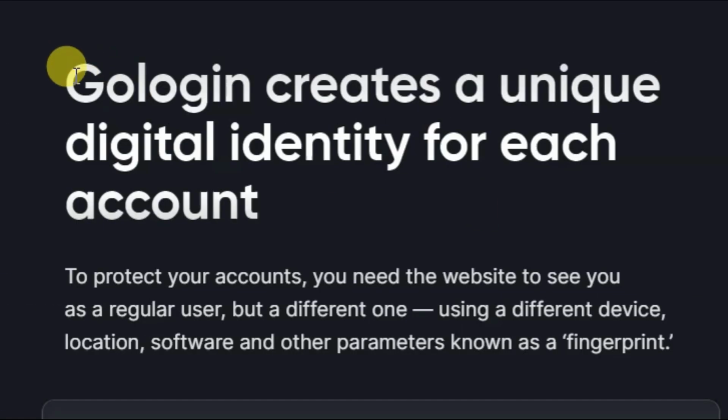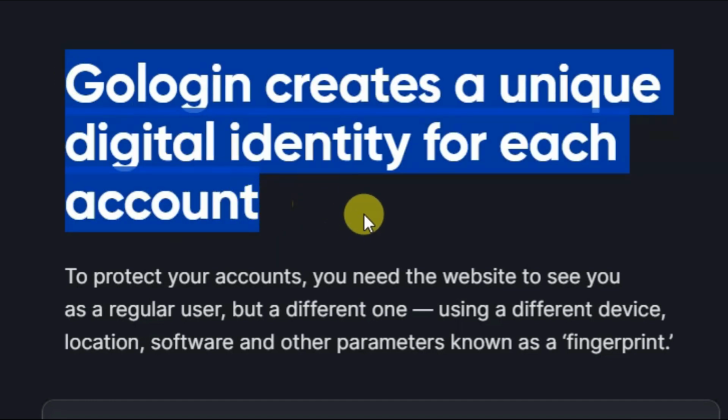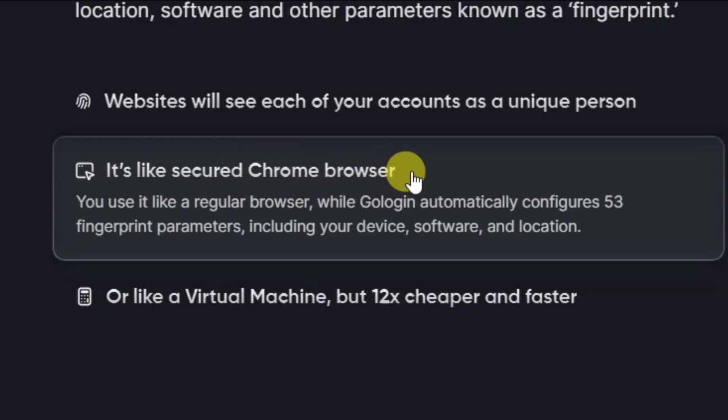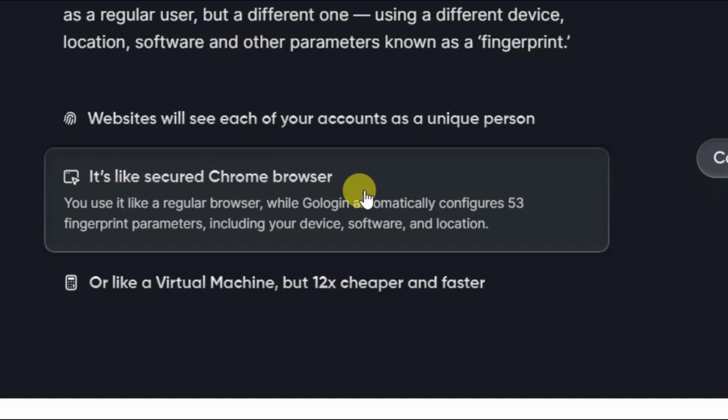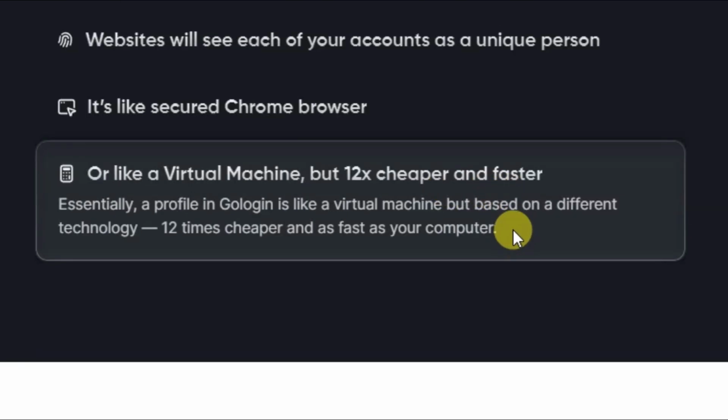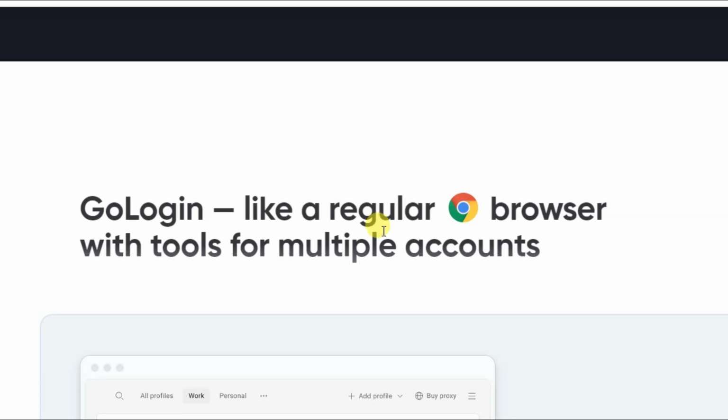Gologin creates a unique digital identity for each account. Gologin will provide you a secured Chrome browser. You can use that Chrome browser to create a USA Facebook account. You can create a TikTok account from any location. You can create an Instagram account from any location. This platform will provide you a 12x cheaper and faster browser. You do not need to worry about VPN.